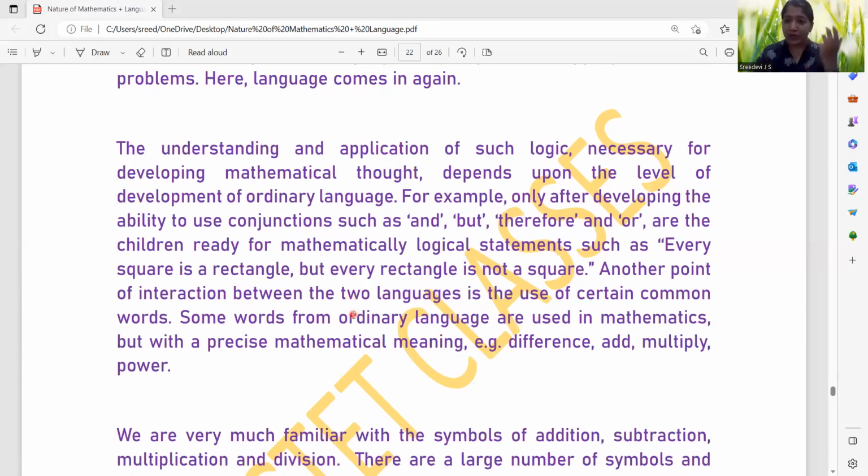So here the visual impact is there, the ordinary real-world language use is there, and mathematical symbolic notations can also be used, or shapes can be drawn. Right? So that is what is mentioned here.